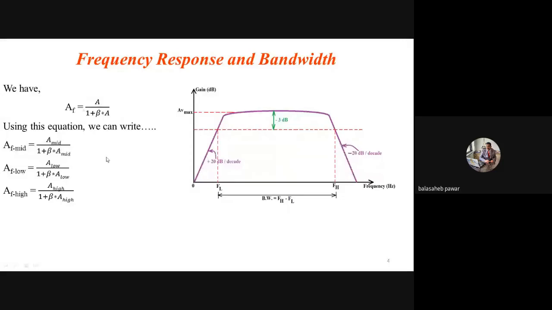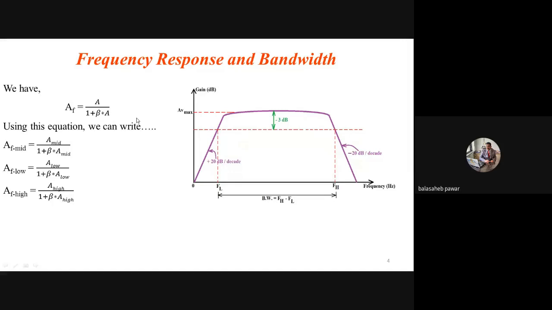So you just have to remember a few points while deriving this relation, or the effect on the cutoff frequencies. Using our first derived equation, we can easily write AF mid equals A mid divided by 1 plus beta A mid. Now see how I derived it. As we know, AF equals A divided by 1 plus beta A. This is the generalized equation.